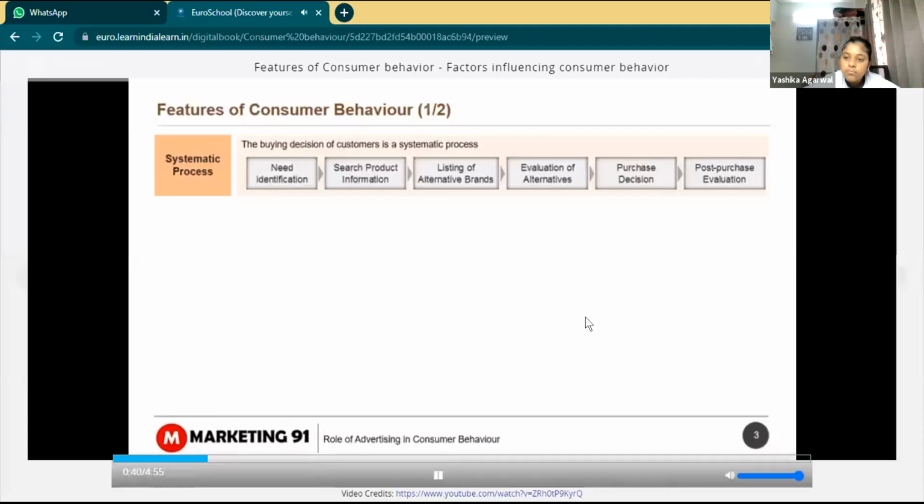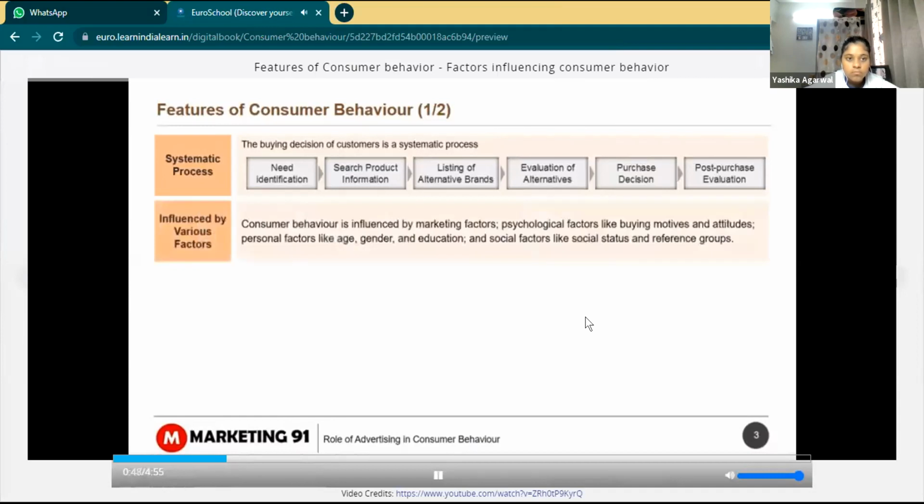Brands. Alternatives are evaluated to make a purchase decision, which is followed by post-purchase evaluation. Consumer behavior is influenced by various factors such as marketing factors, psychological factors like buying motives and attitudes, personal factors like age, gender, and education, and social factors like social status and reference groups.